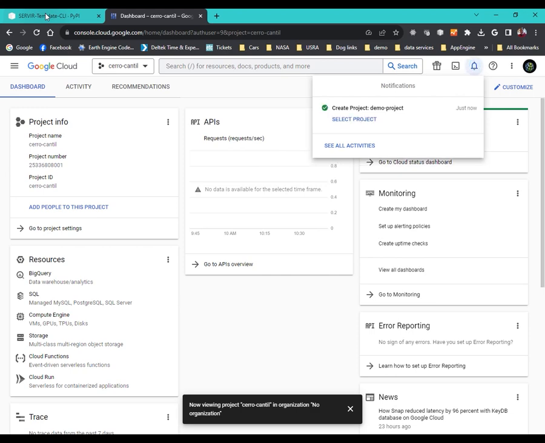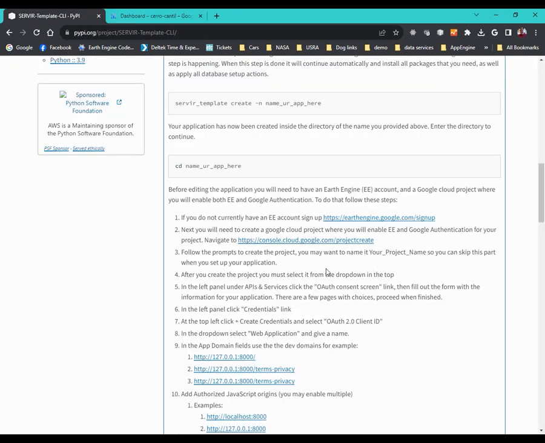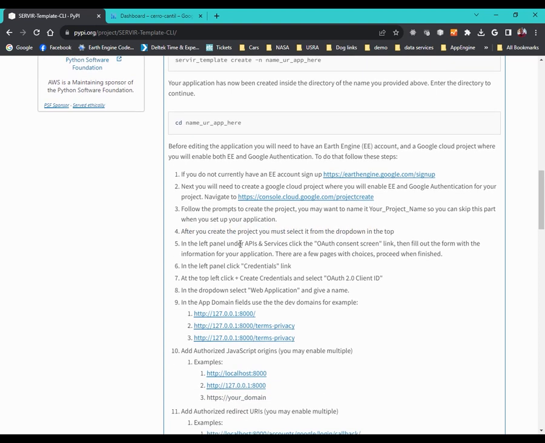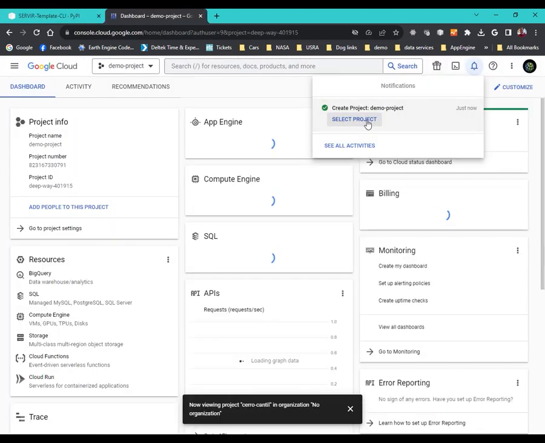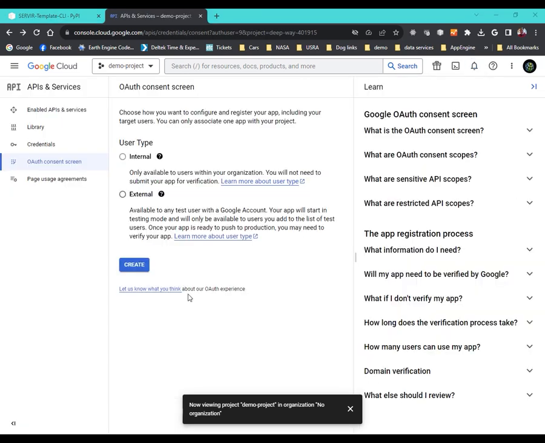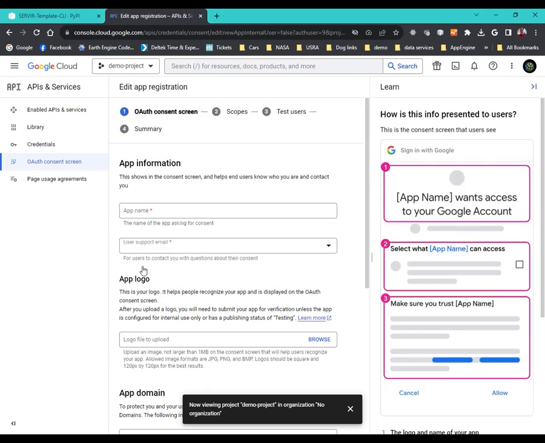and let's go ahead and read while it's doing that. So after it's done creating, we have to select it from the drop down, and in the left hand panel there should be a button that says API and services, and then OAuth consent screen. Okay, so we're selecting the project. Okay, so we have to fill this out. This is for external. Create.